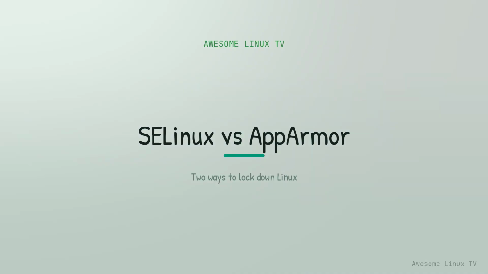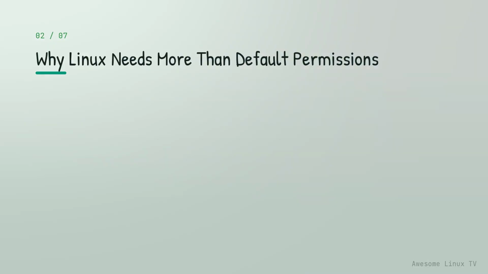If you've poked around a modern Linux distro, you've probably seen one of these names in a config file or during setup. SELinux and AppArmor are both security systems that add a layer of control beyond what Linux gives you by default. They solve the same problem in very different ways, and knowing the difference matters once you start hardening real systems. Linux out of the box uses discretionary access control, or DAC.